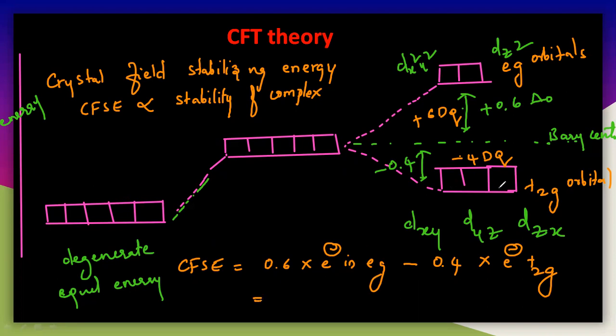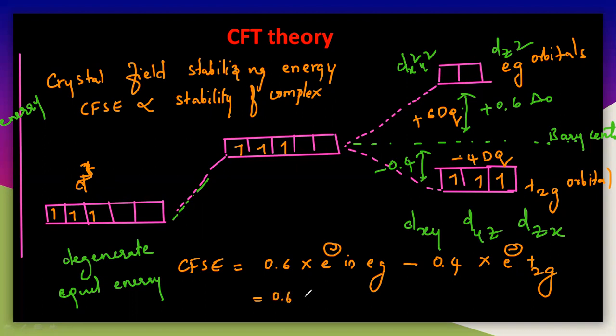So let us try one thing here. Let us calculate one. Let us take a d3. So this is 1, 2, 3. Here the T2g is having 3 electrons, and in the Eg orbitals, there are no electrons present.